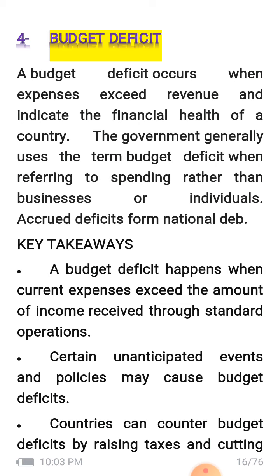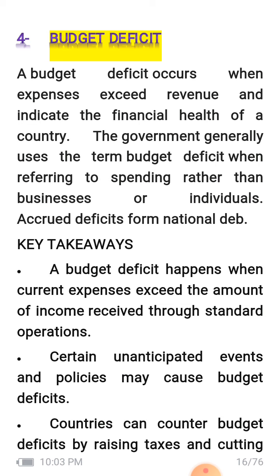The government generally uses the term budget deficit when referring to spending rather than business or individuals, right? Now, some important key takeaways about budget deficit. A budget deficit happens when current expenses exceed the amount of income received through standard operations, right? It means the expenses are greater than the revenues the government collects. Certain unanticipated events and policy may cause budget deficit, right?